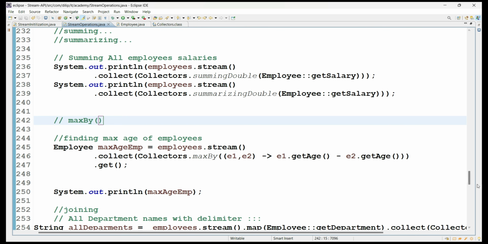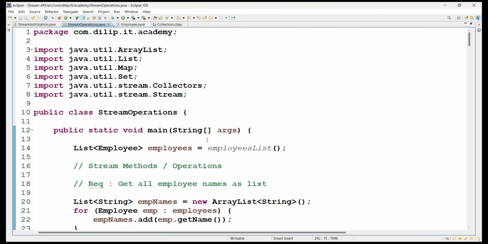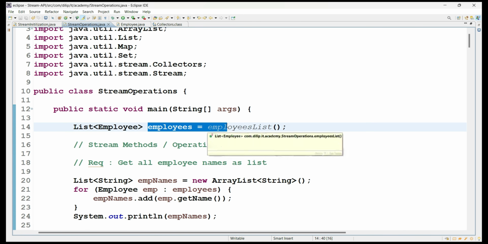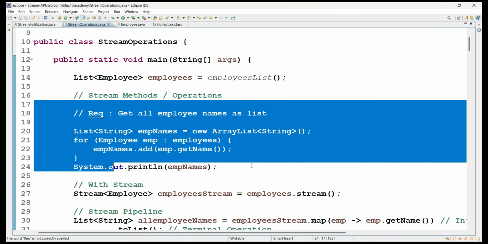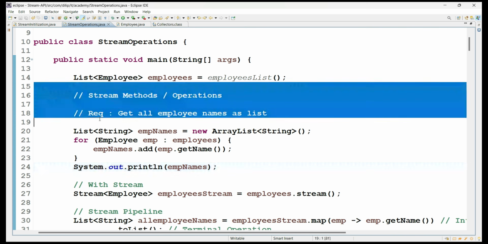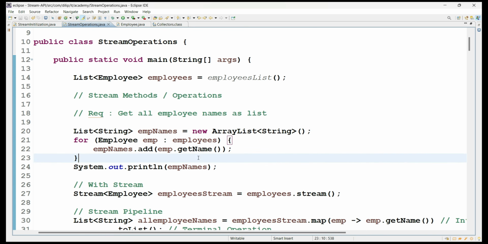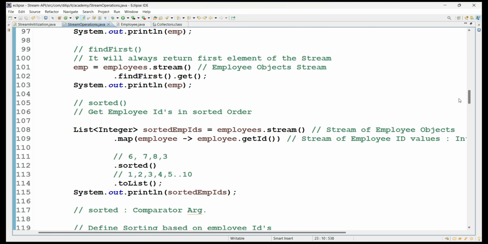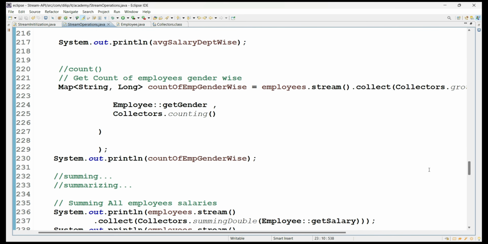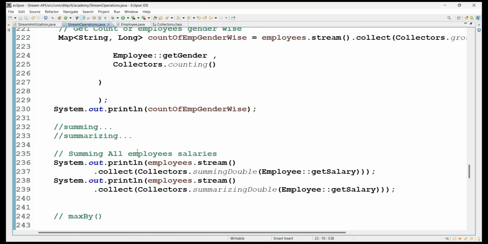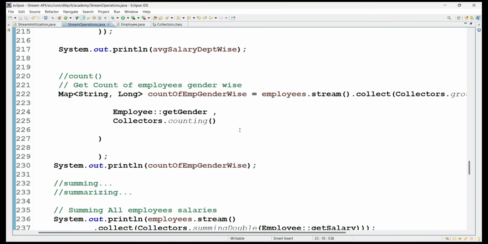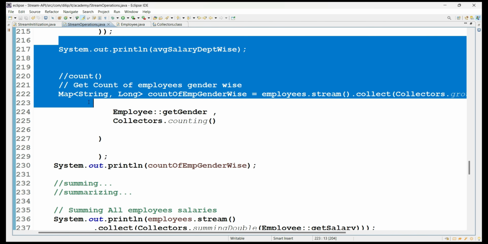See here, we performed a lot of operations with respect to a list of employees. We implemented a lot of requirements, but when it comes to the source code, we wrote very little code, around 200 to 300 lines, right? But we implemented almost 30 use cases. If you want to achieve the same use cases with the old approach of Java programming, until Java 7, it would take another 400-500 lines of code.